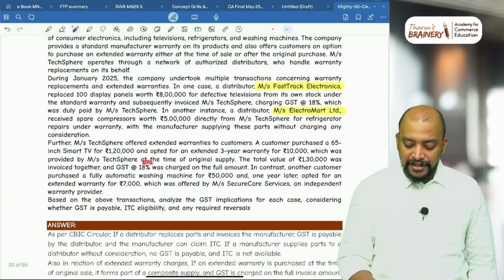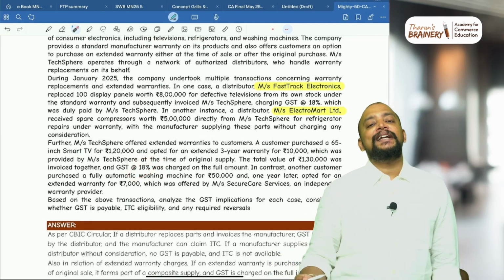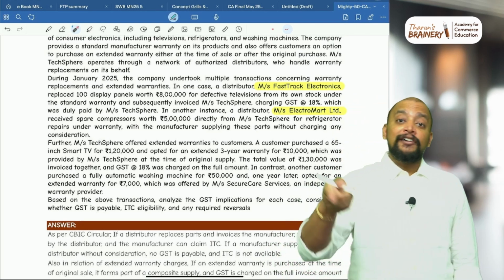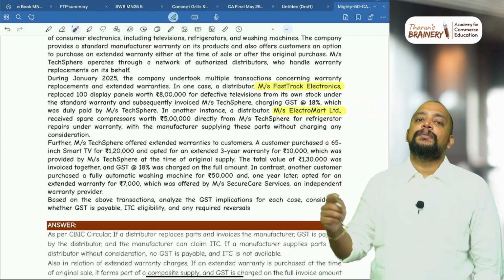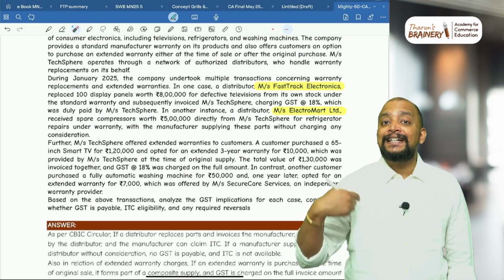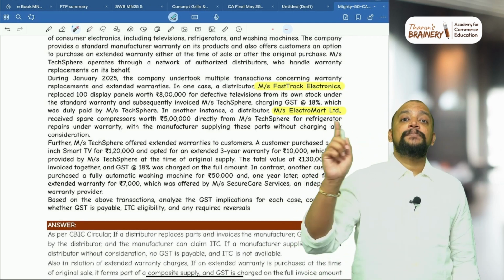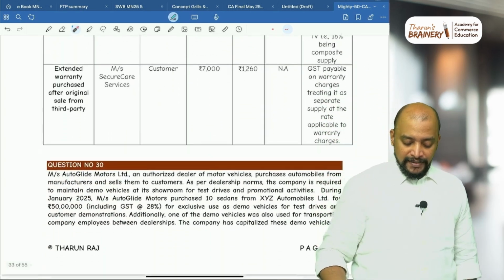What if the TV rate is 28%? Then in this case, the first case, the warranty also will be taxable at 28% because the warranty will be treated as part of the original sale. Okay, so due to that reason, the original sale GST rate will be applicable for the warranty also if the warranty charges are collected at the time of sale by the same supplier. Same time, same supplier. Okay, so that is the part.